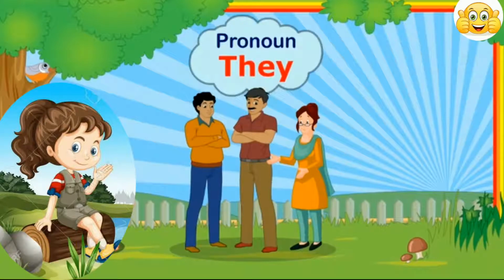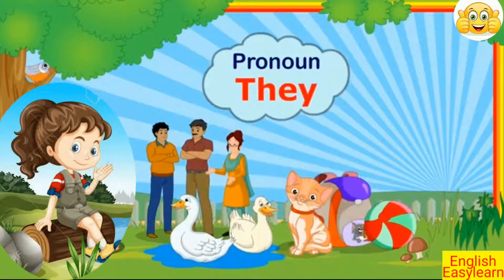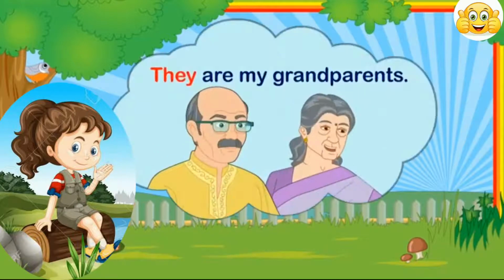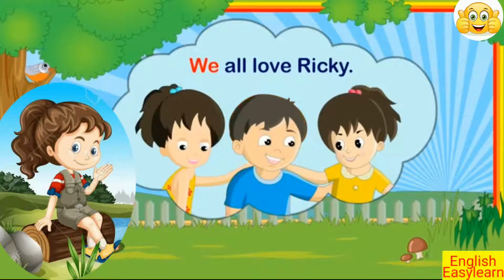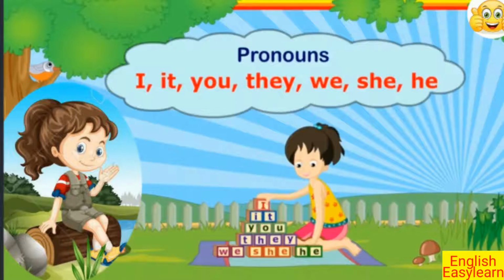And they is used for more than one person or animal or things. Let's see the examples. They are my grandparents. My grandparents are old. We all love Ricky. Ricky and I are friends.